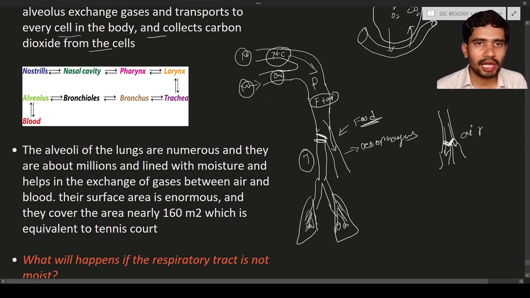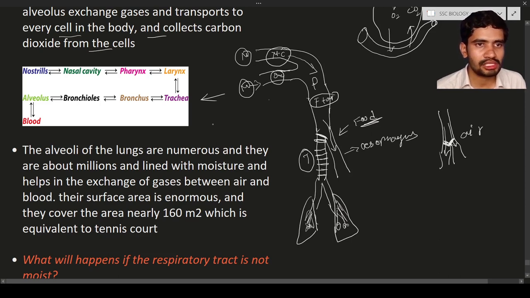After the larynx, what is there? The trachea. Here we can see ring-like structures, cartilaginous rings, present in the trachea. You can feel the trachea in the throat, a tube that is carrying air. Next is the bronchus. The bronchus will divide into bronchioles.